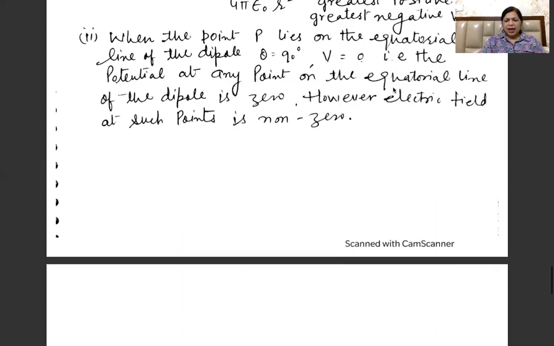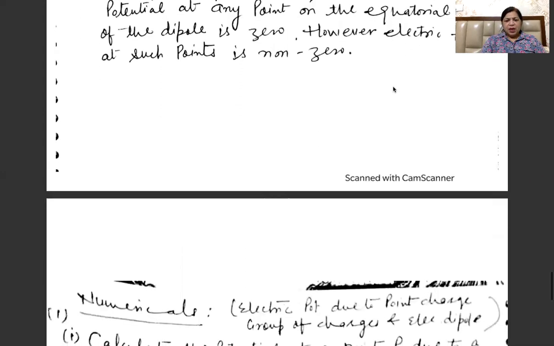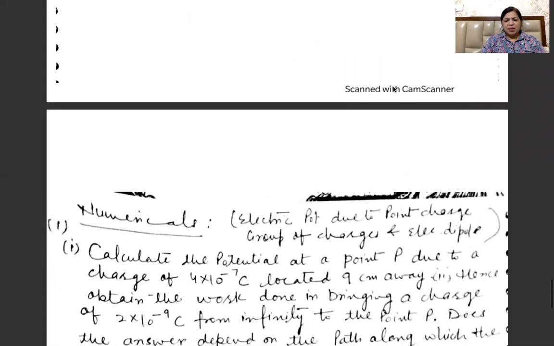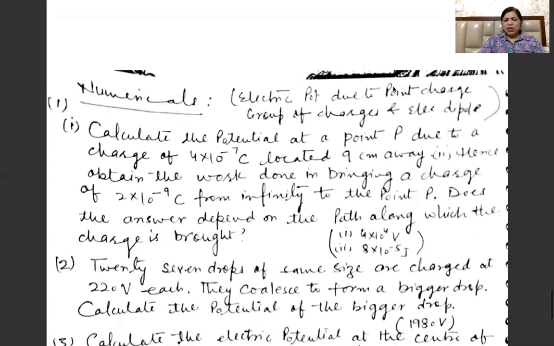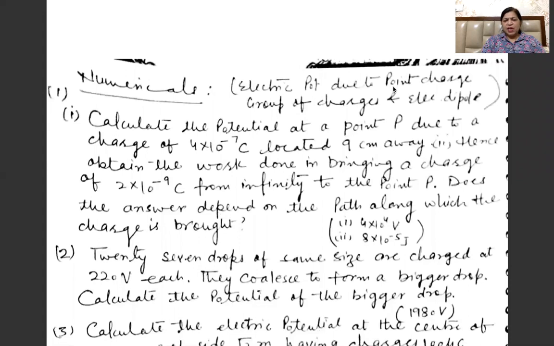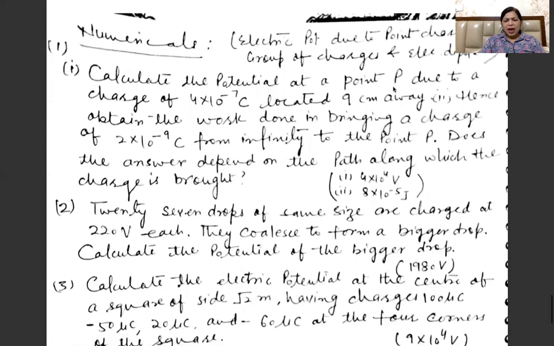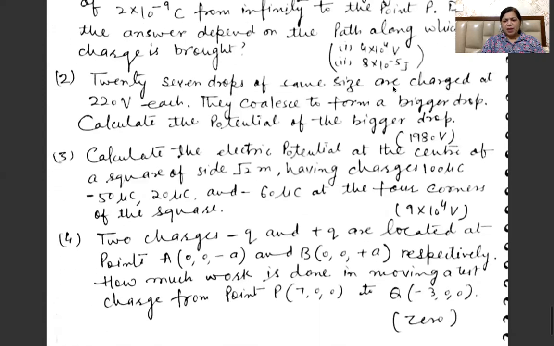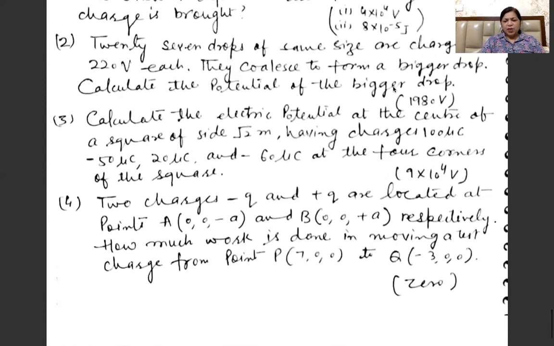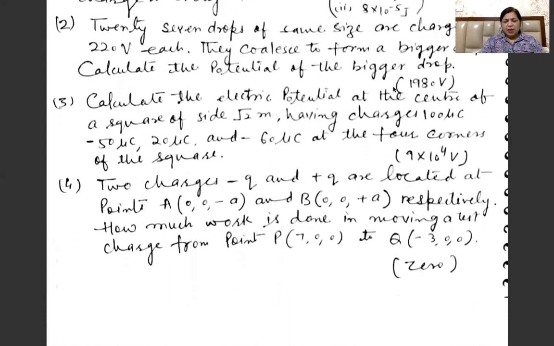We have already calculated that. Now I am giving you some numericals here which are based on the electric potential due to a point charge, a group of charges and an electric dipole. I have also given the answers along with the numericals, so you can try the questions and give your feedback.